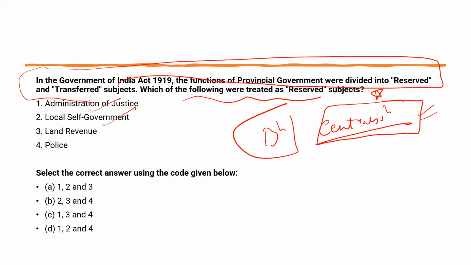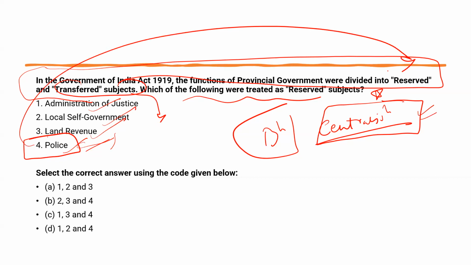Administration of justice, local self-government, land revenue, and police. See the fourth statement, police. Once you keep police under control, law and order also comes under your control, and everything would come under your control. So obviously, no government wants to share that power. This is not part of the transferred subjects of provincial governments. So obviously this will go into the reserved subjects.